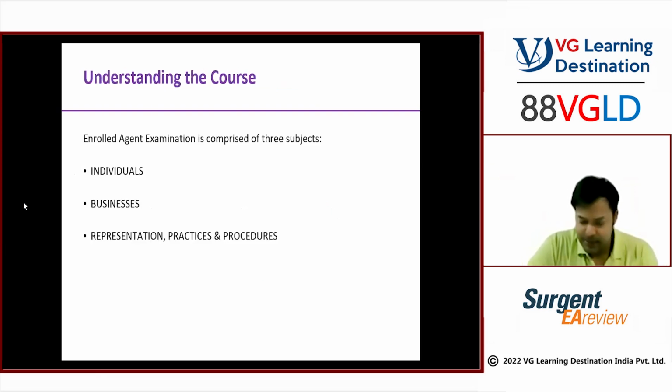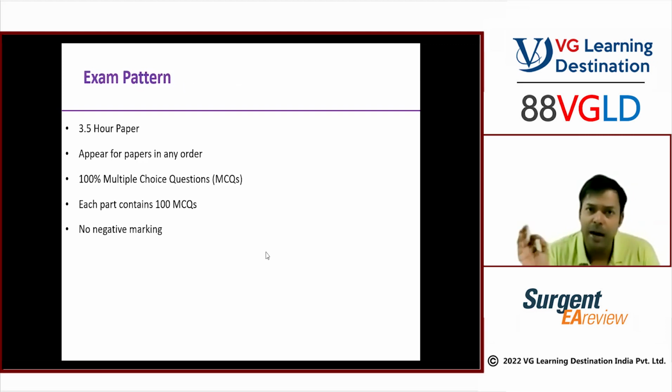Okay, now let's understand the course. It has 3 parts. First is going to be individual, second is going to be business, third is going to be representation. These are the 3 subjects, you can say 3 parts, in the enrolled agent exam. Every exam is going to be a 3.5-hour exam paper.